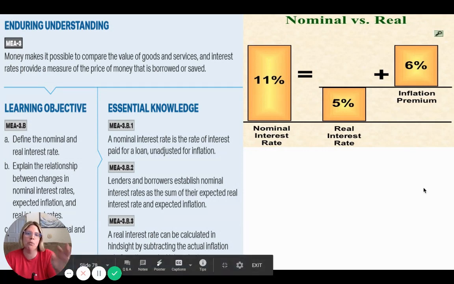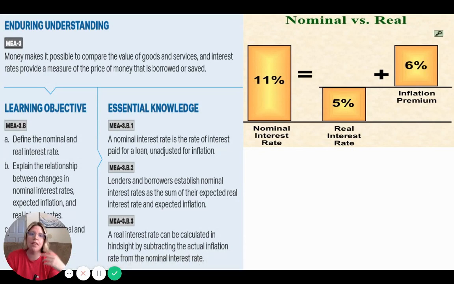Basically, they're going to give you two of the three, and they then expect you to find the other one. So they might give you the inflation rate and the real interest rate, and they want to know what's the nominal. You would just add those.